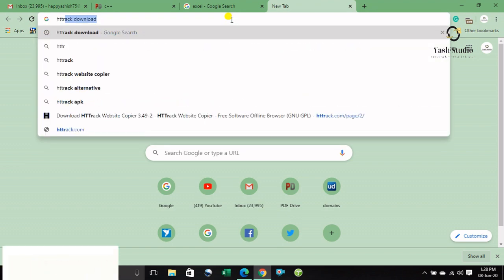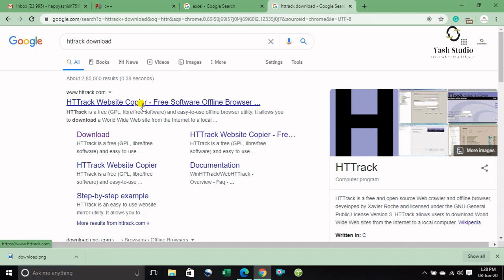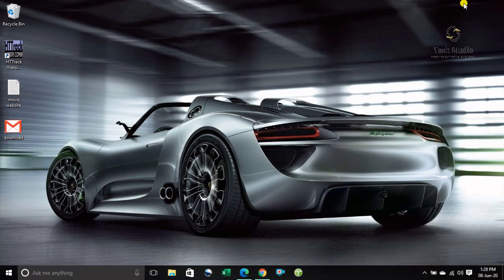Download, okay. We will download this software from here, and this software is very important, and I hope you get it. The download link is mentioned in the description, so you can go there, click the description and read the sites. I have already downloaded it here, and this is the site, and I open this link.